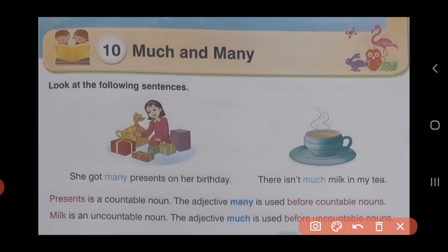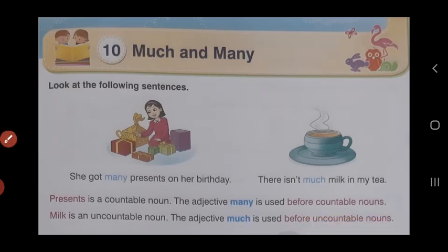On the other hand, milk is an uncountable noun. Milk is something that cannot be counted. In that case, we use the adjective much. So, whenever it is an uncountable noun, we use much. And if it's a countable noun, we use many.